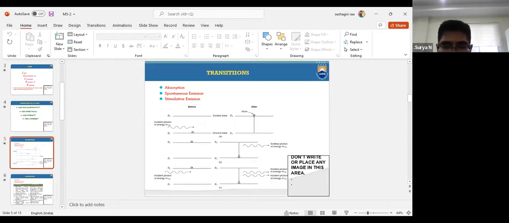So here you see, this is your ground state and this is your excited state. Some energy is given to the atom.